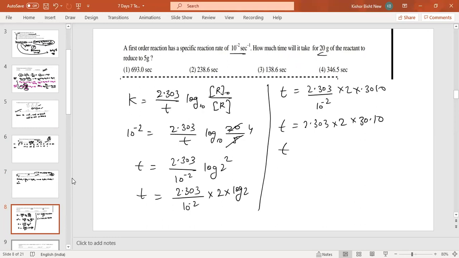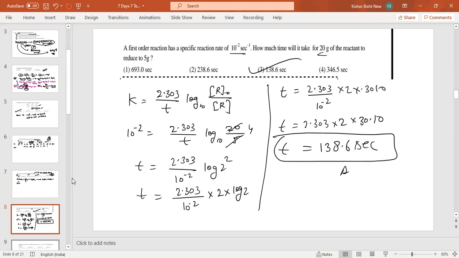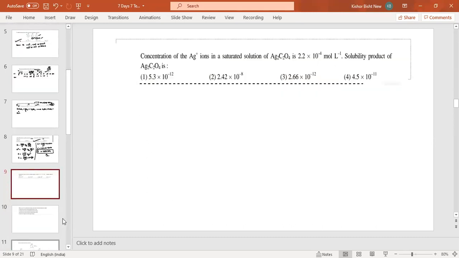This is near 120, more than 120, so 138. You can calculate 138.6 seconds. This is your answer. Come to the next.